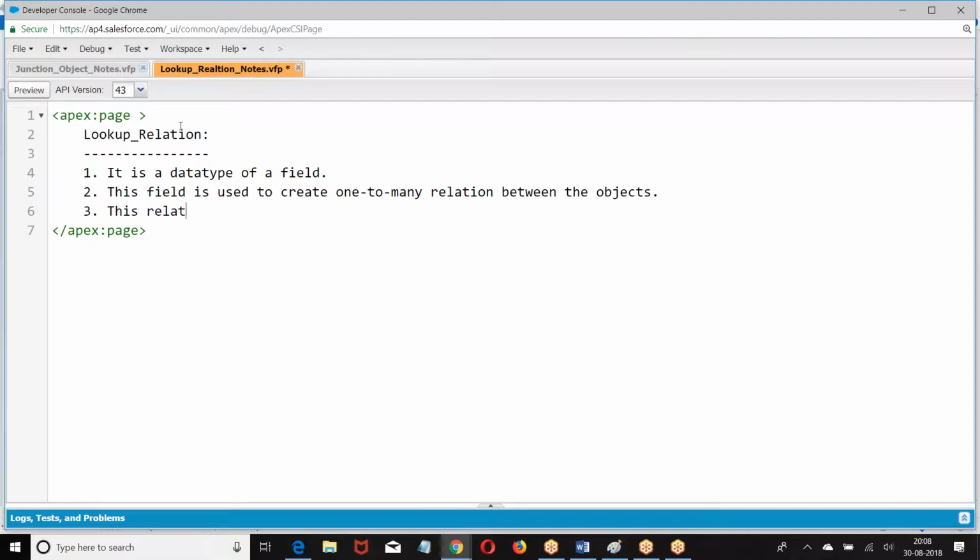This relation can be created on standard object and custom object.